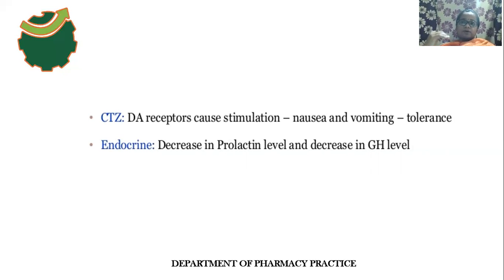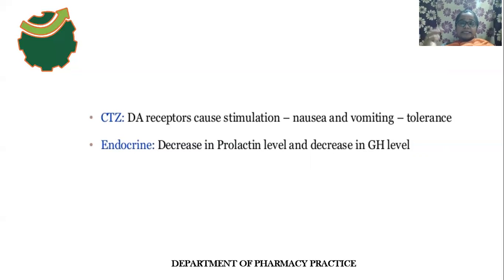Only levodopa can cross the blood-brain barrier. So the dopamine does not cross the blood-brain barrier. The CTZ is present outside of the blood-brain barrier. So that's why the dopamine activates the dopamine receptors in CTZ. Then what will happen? The person may be affected with nausea and vomiting.